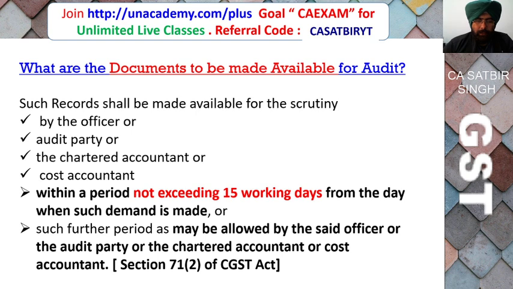This period may be allowed, and a further period may be allowed by the officer, the audit party, chartered accountant or cost accountant if a request is made that more time will be taken to arrange the documents. Then further time can be taken to reply.